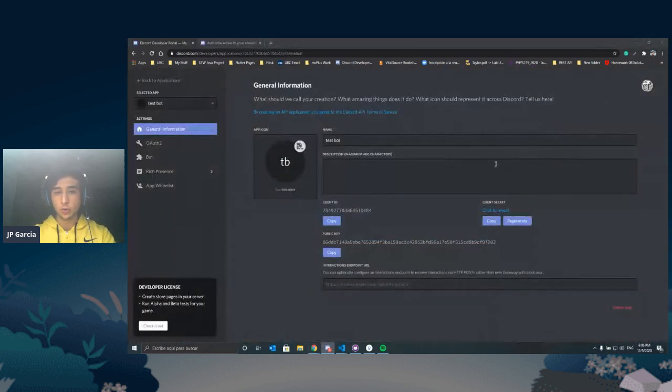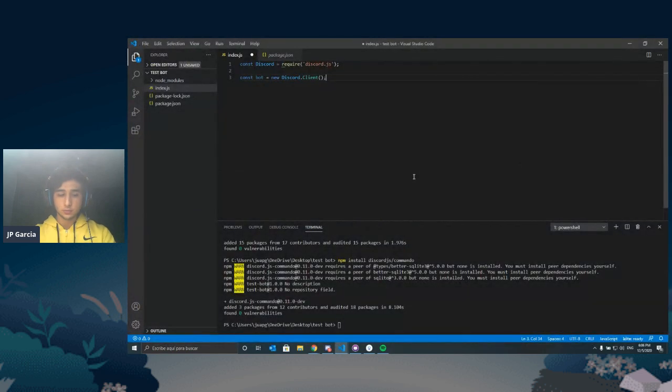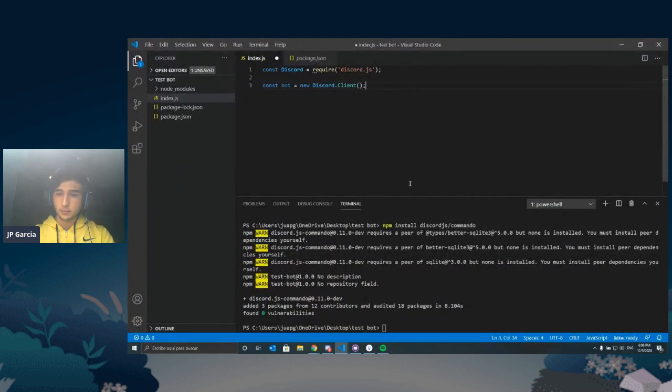Zoom in more into VS Code, roger that, will do. Is that better? I don't know if it's me, but it's kind of blurry, but hopefully it's better. Yeah? So const Discord equals require Discord.js, and then const bot equals new Discord.client. All right, thank you, Vinny, thank you.